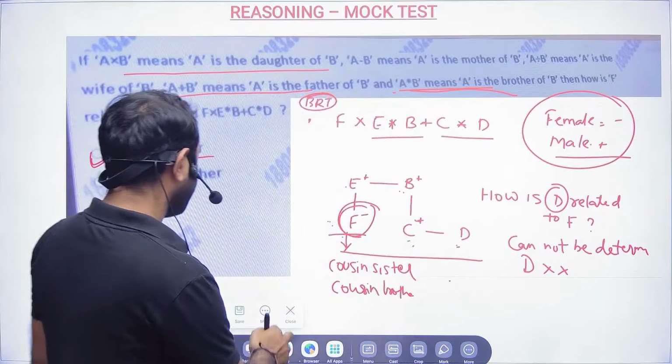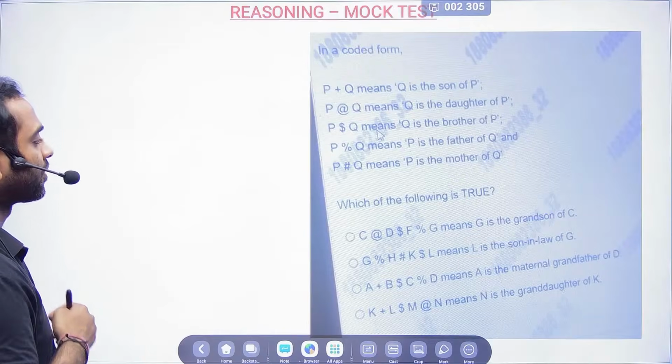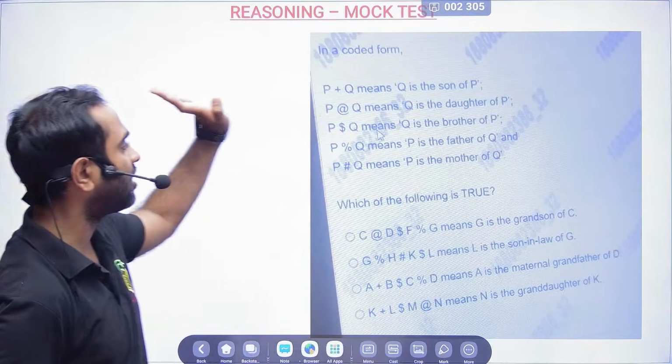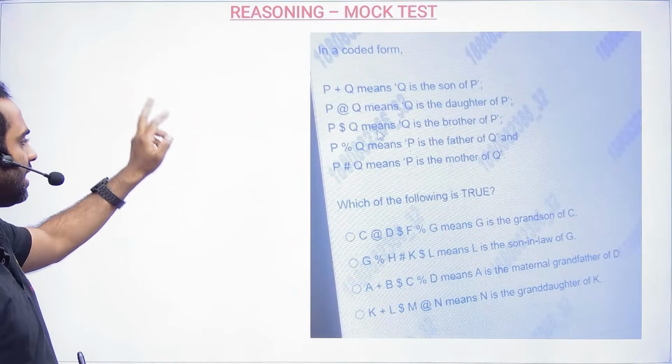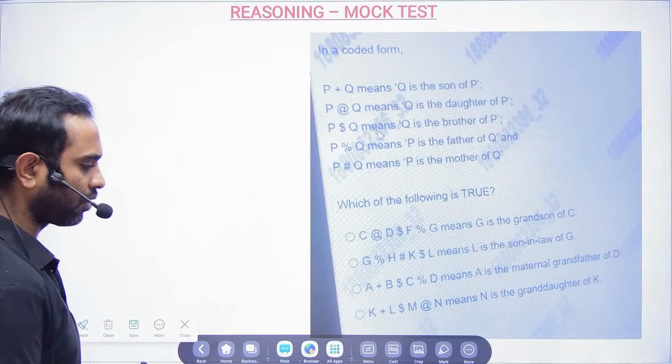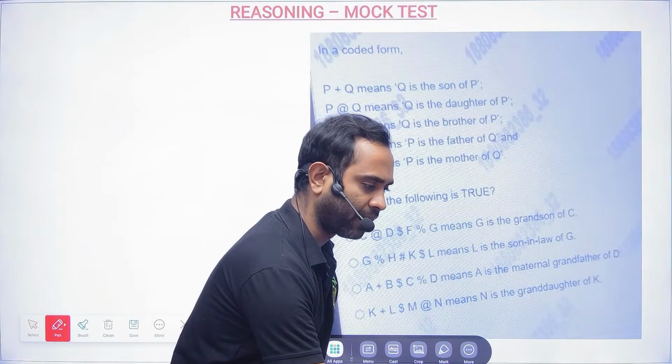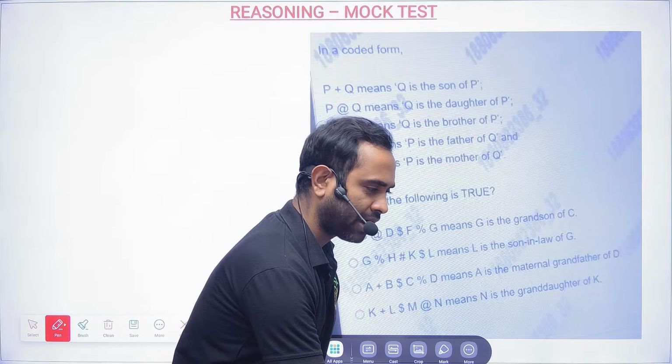Now moving ahead with the next problem, I hope it is clear. This question is crystal clear. And now this one you need to solve. Your time starts now. Your time has already started.